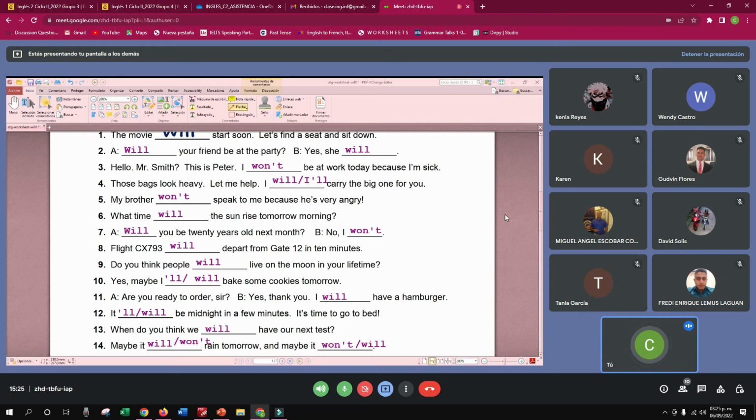No vaya a mandar uno que lo hizo hace mucho tiempo y ya no se acuerda para nada de la contraseña, no. Si no tiene un correo electrónico reciente, ¿verdad? O que no se acuerda de la contraseña, cree uno por favor para las clases y me lo envía. Así yo luego puedo trabajar con ellos o les puedo enviar archivos o ustedes me envían tareas, más que todo con las cosas de los audios, ¿verdad?